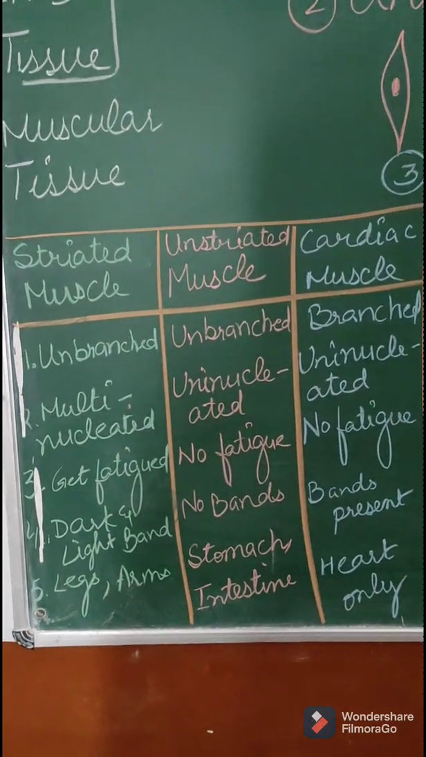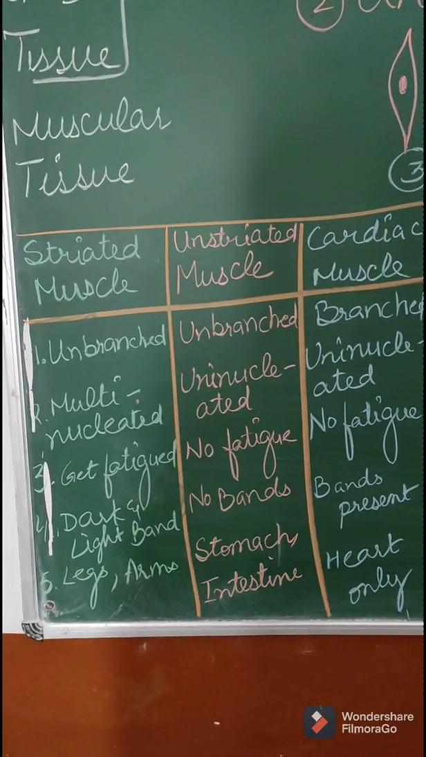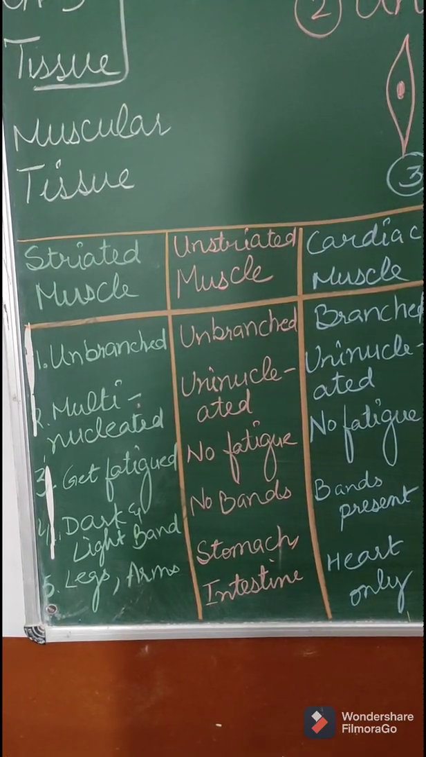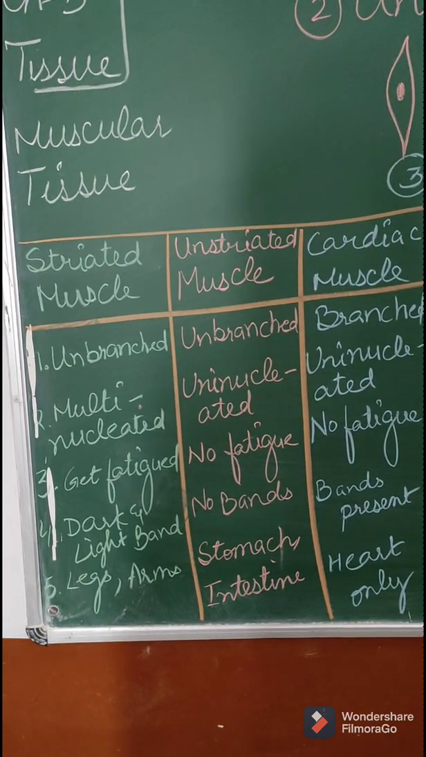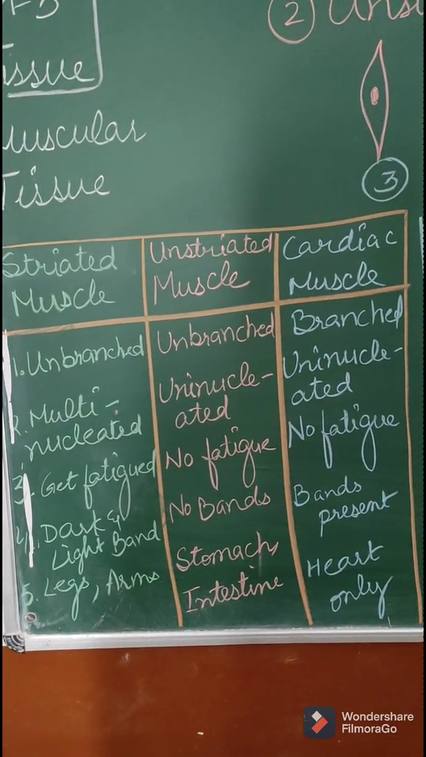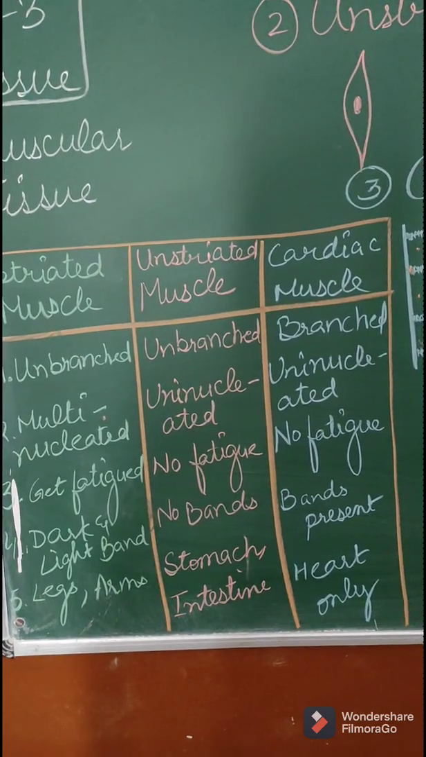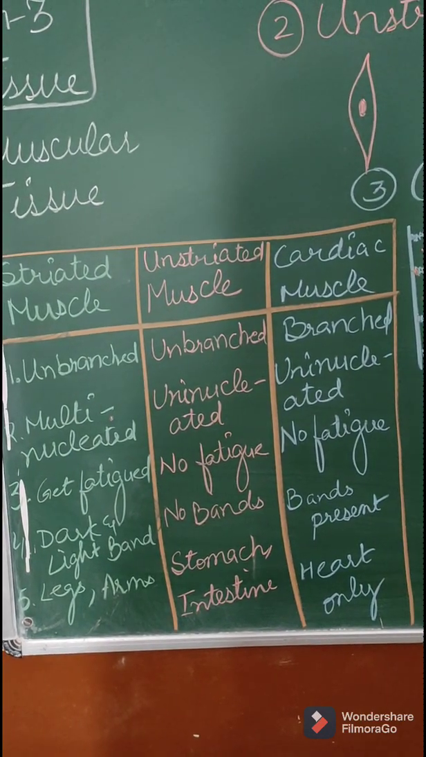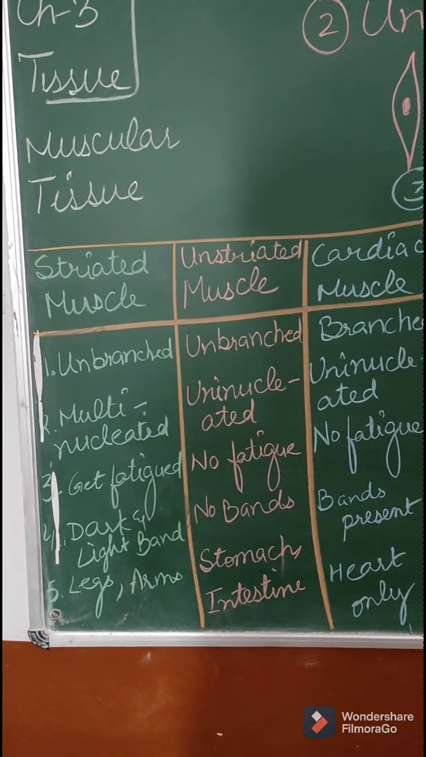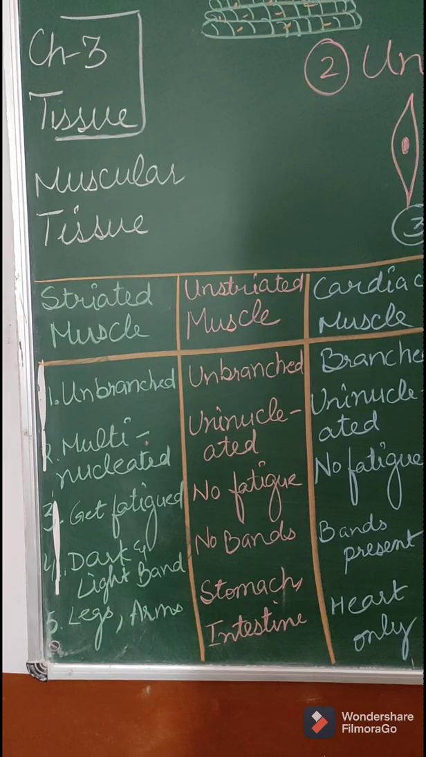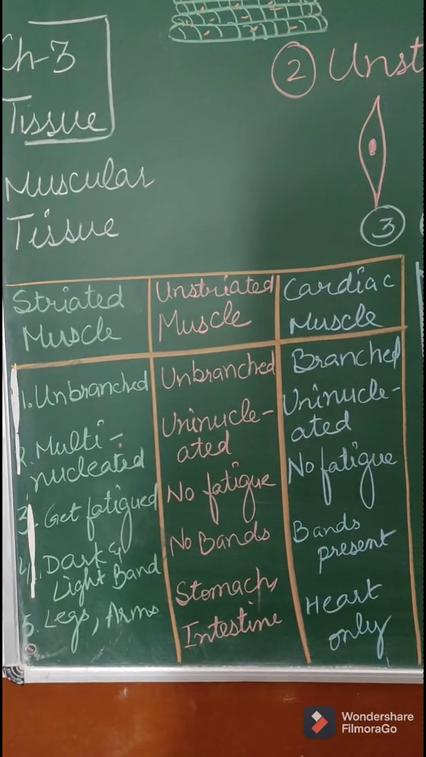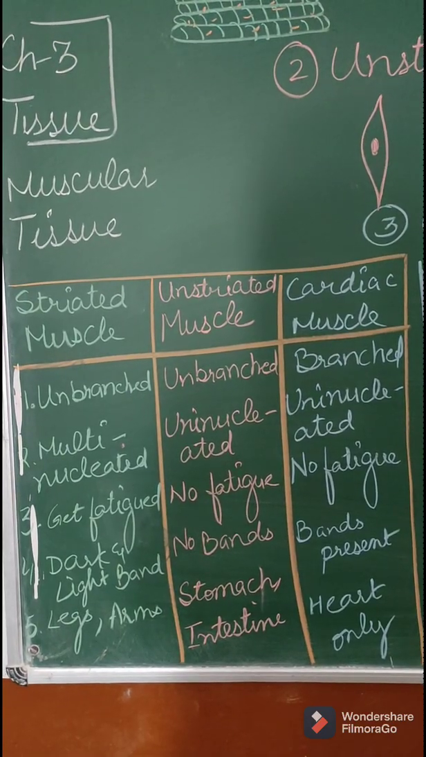Point 3. Striated muscles get fatigued. Fatigued means tired. After working for some time, they get fatigued. But unstriated never get fatigued. No fatigue. Cardiac muscle, same, no fatigue. Then in the fourth point, we can discuss the presence of bands. In striated muscle, dark and light bands are there. In unstriated, no bands are there. And in cardiac, again, bands are present.